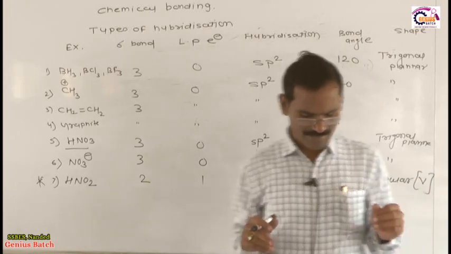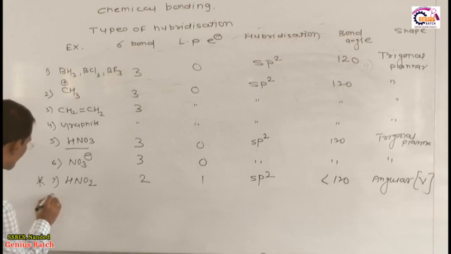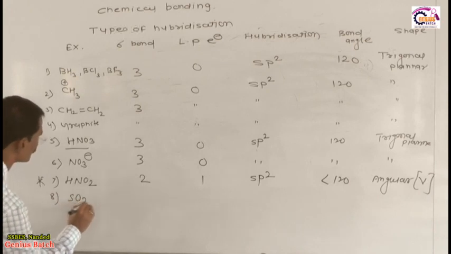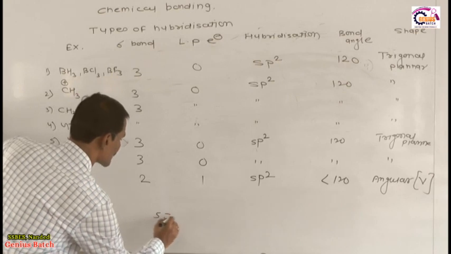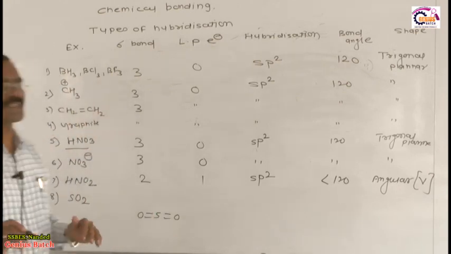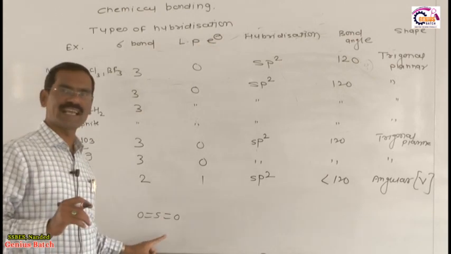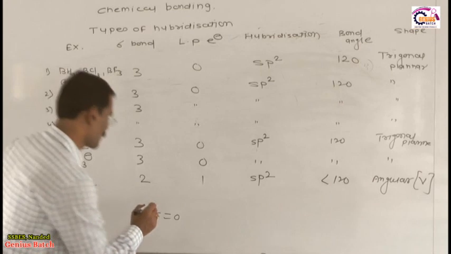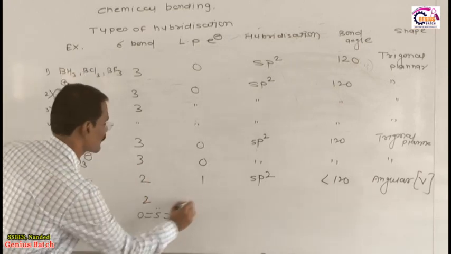Now dear student, after HNO2, I will give you the next structure which has the same phenomenon. This is SO2, sulfur dioxide. In sulfur dioxide, see the structure of SO2: S double bond O, double bond O. You know, in the valence shell of sulfur 6 electrons are present, only 4 electrons we utilize here, therefore 2 electrons remain as a lone pair. It means only 2 sigma bonds with 1 lone pair.